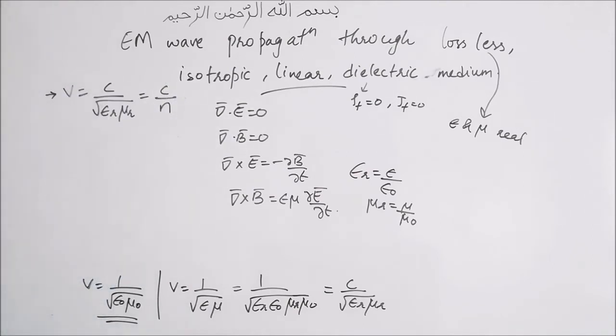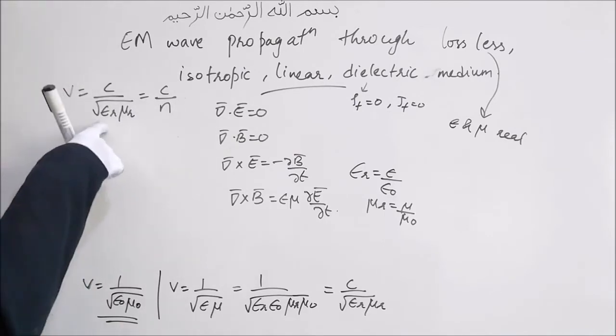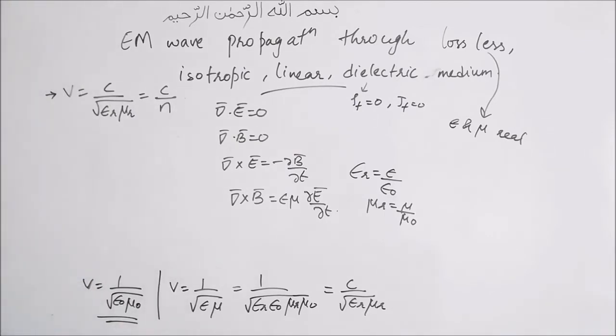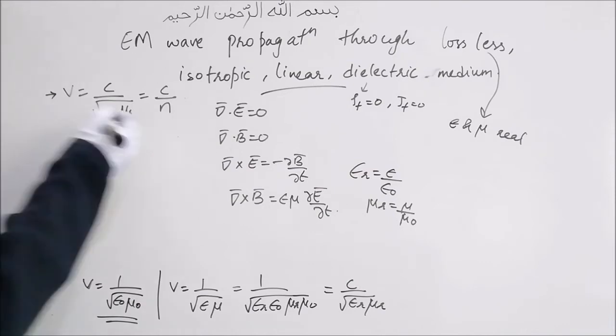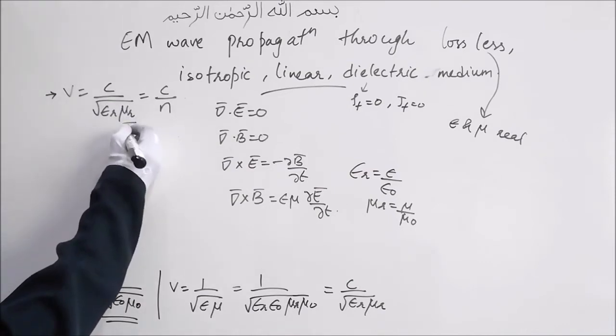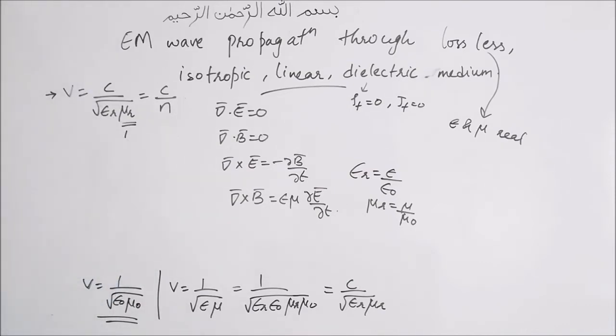n is known as the refractive index of the medium, where n is equal to root of epsilon r mu r. If the question says that it is a non-magnetic medium or it does not give the value of mu r, then in that case we will take mu r is equal to 1. And we also know velocity is now also E by B.